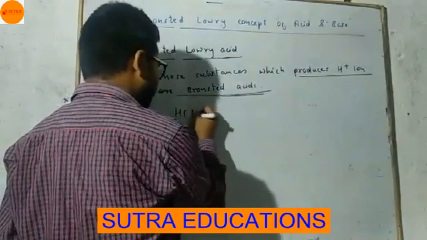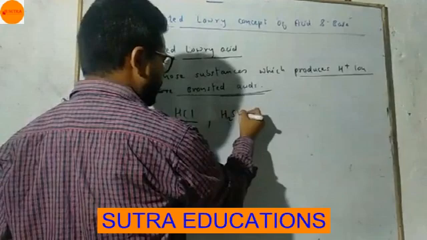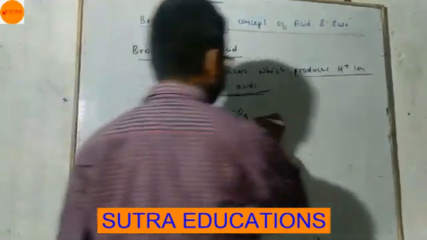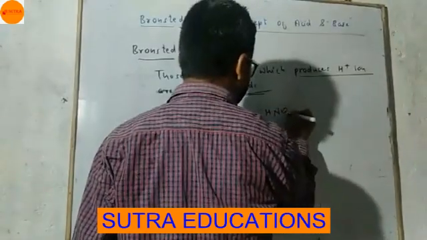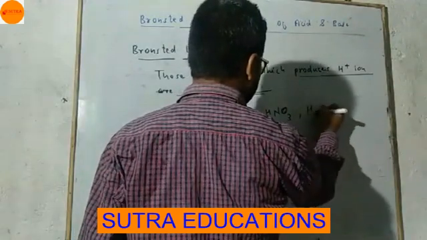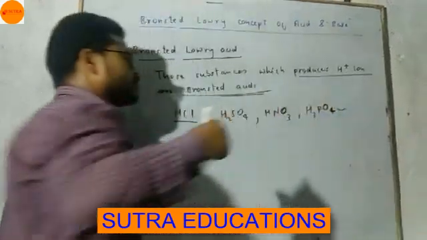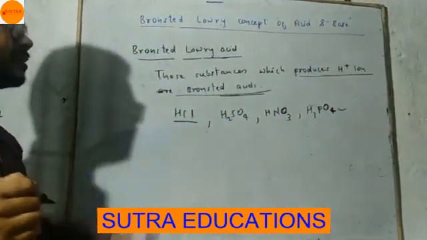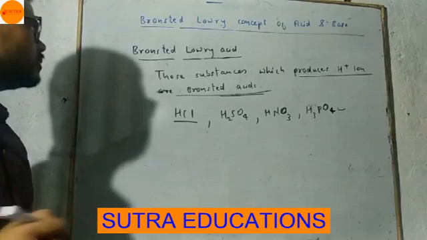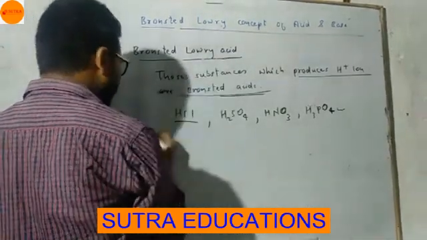HCl gives H plus, H2SO4 gives H plus ion, HNO3 gives H plus ion, H3PO4 gives H plus ion. So all these are Bronsted acids. This is Bronsted acid. Now come to Bronsted base.